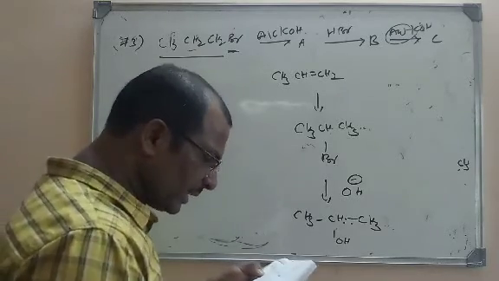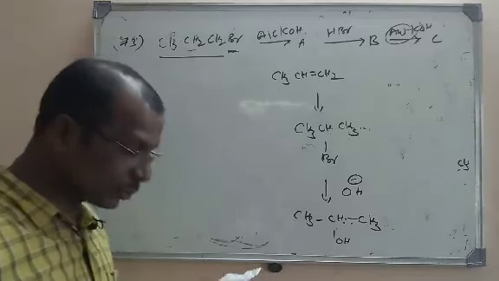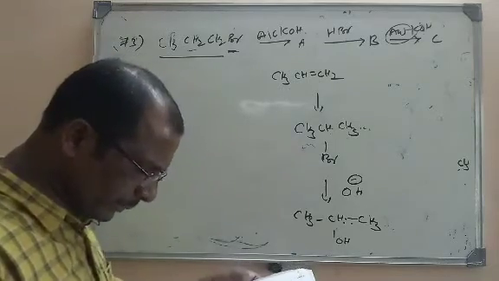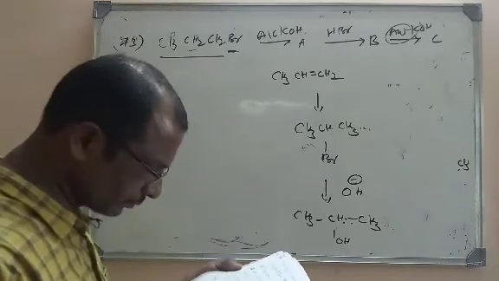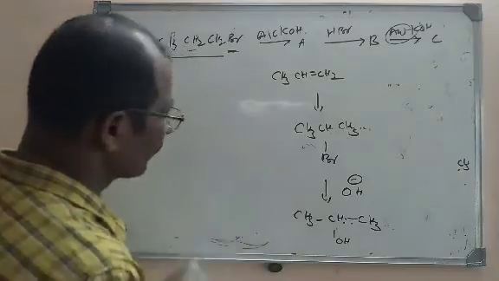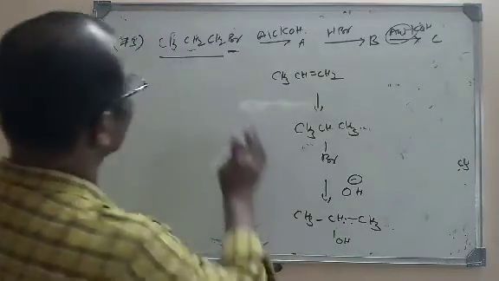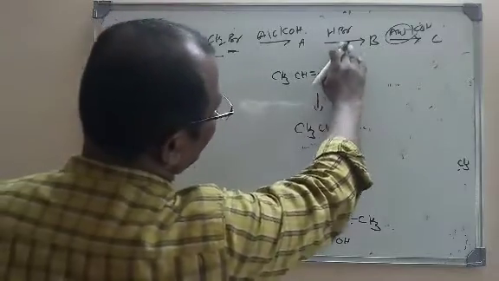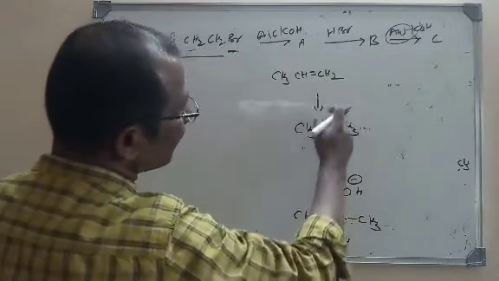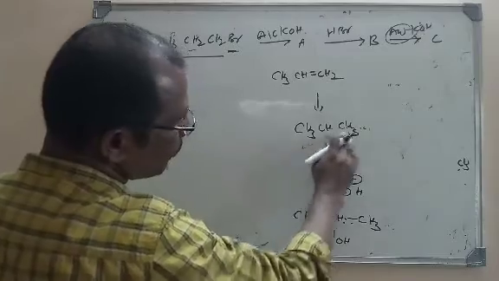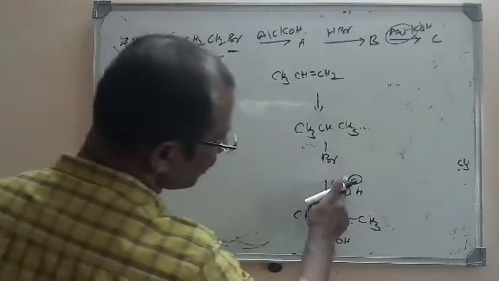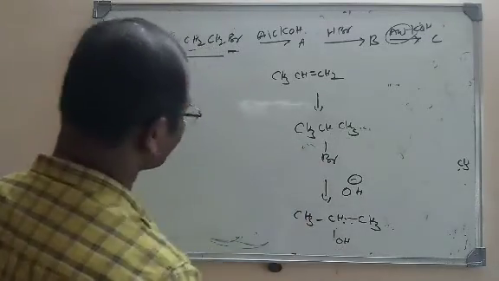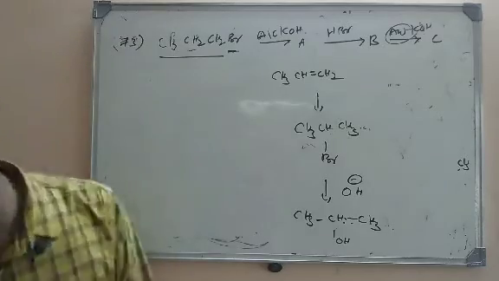So if you see, D is the right option. Propan-2-ol will be the major product. So this is the reaction. Look here, dehydrohalogenation will give an alkene. Again we are adding HBr, an electrophilic addition reaction. So we get 2-bromopropane. Due to nucleophilic substitution we get propan-2-ol as the product here.